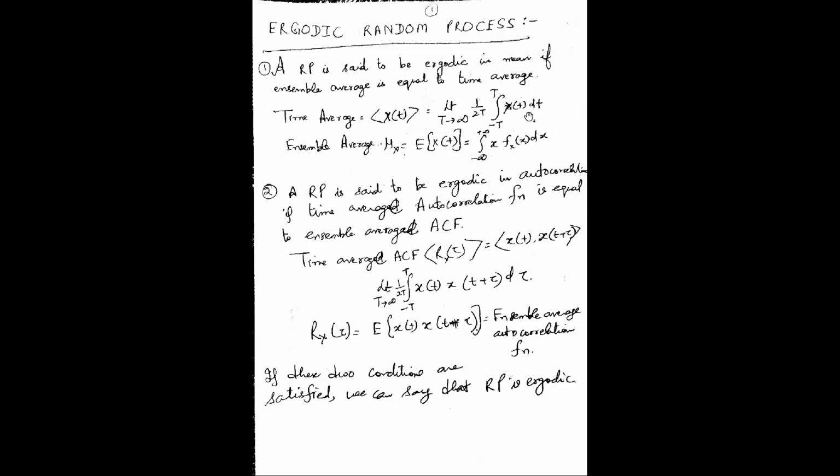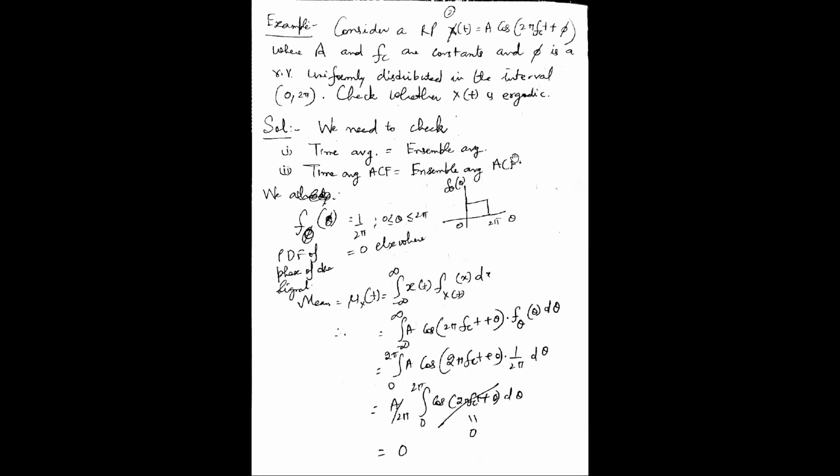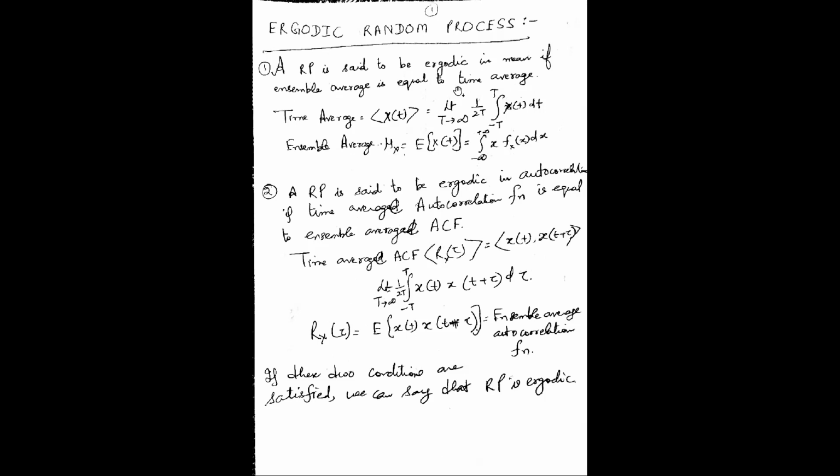If you solve this, the time average will also be 0. The limits are from 0 to 2 pi, and the time average formula is the limit as T approaches infinity of 1 over 2T times the integral of x(t).